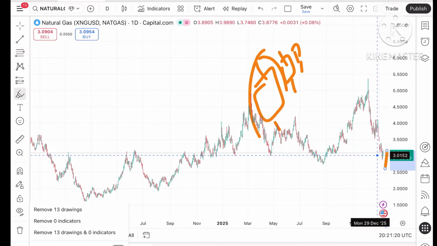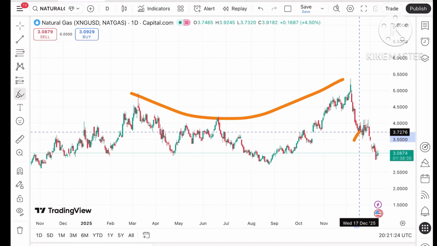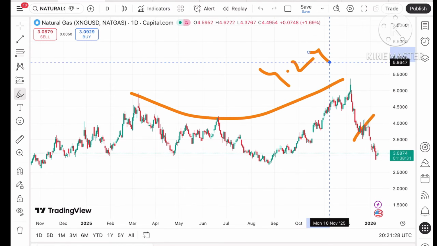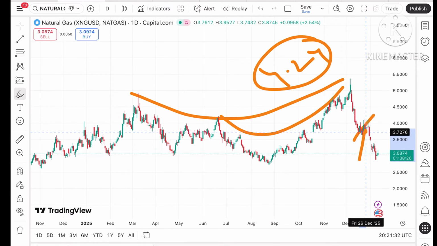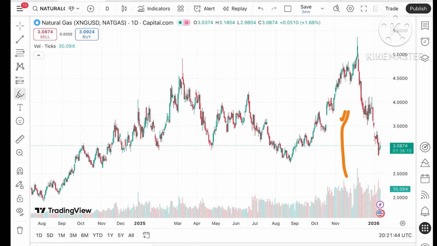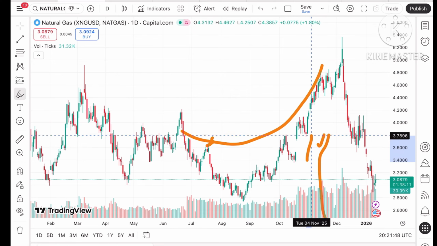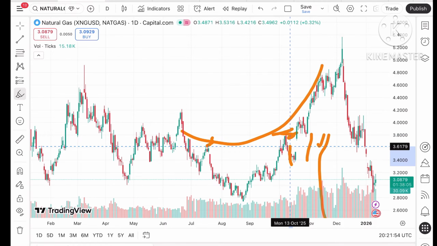Two or three things you have to understand here. First, this is a bigger pattern, and for that the price has to sustain above a level of $4.24. Second, this is the smaller pattern, for which the price has to sustain above a level of $3.68. If it sustains, there is a probability of upside. Confirmation will happen at a level of $3.8. Otherwise, we can see a further upside if the price sustains above $3.68.